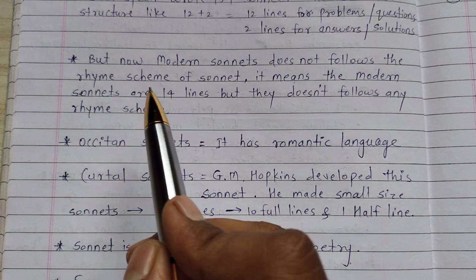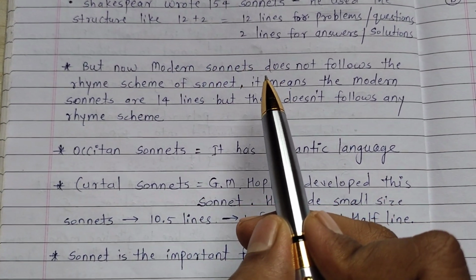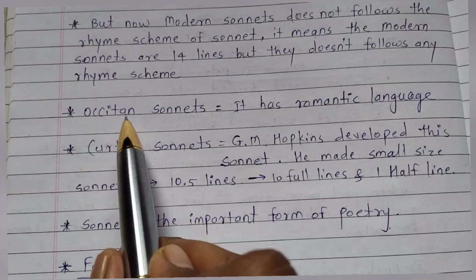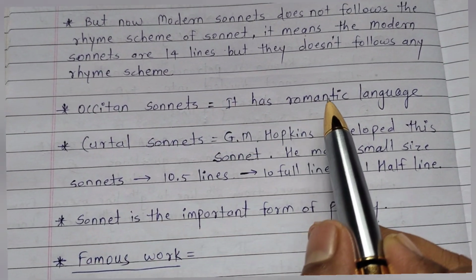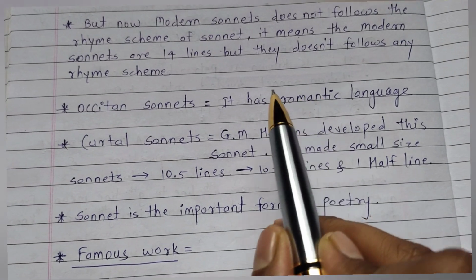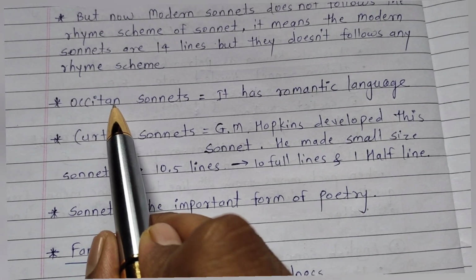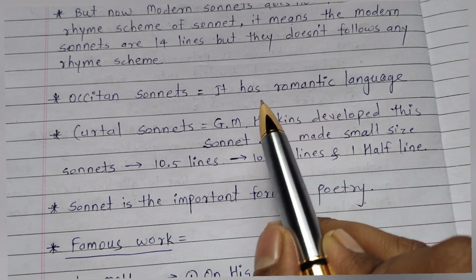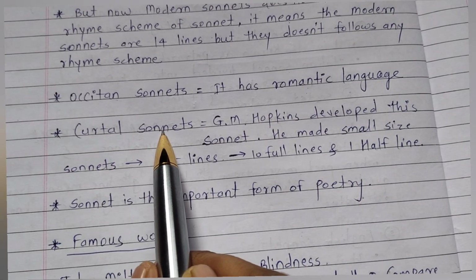But the modern sonnet doesn't follow any rhyme scheme. Okay. Occitan sonnets have a romantic language. Which sonnet has romantic language? Occitan sonnets.